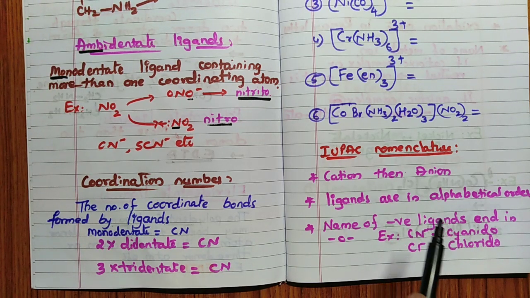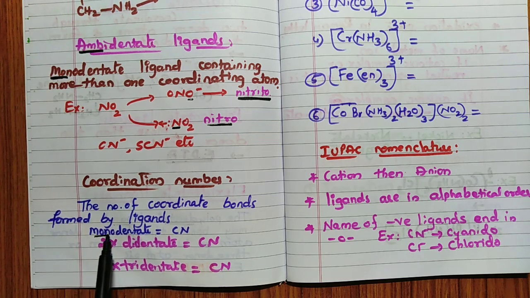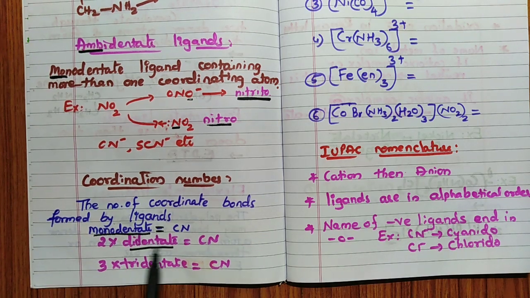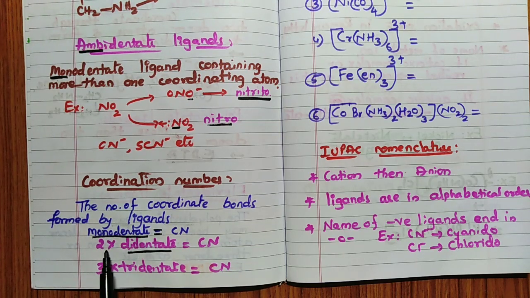Remember, coordination number is the number of coordinate bonds formed by the ligands. How to calculate? If there is a monodentate ligand, you can tell directly; no doubt in it, because 1 monodentate ligand equals 1 coordinate bond. But if didentate is present, you multiply the number of didentate ligands by 2 to get the coordination number. CN here means coordination number, not cyanide.